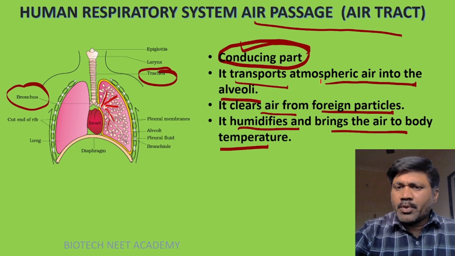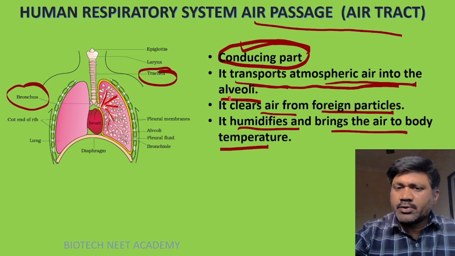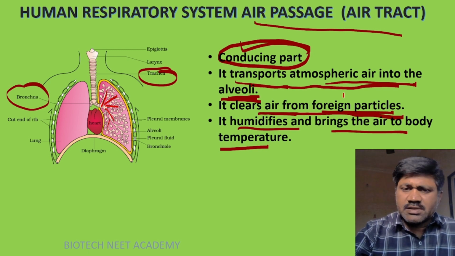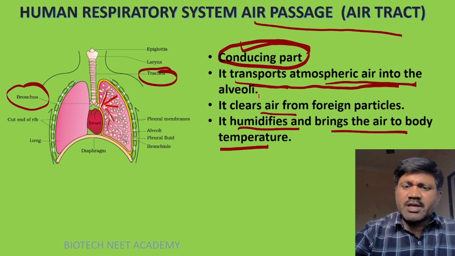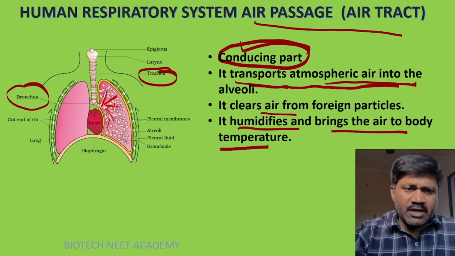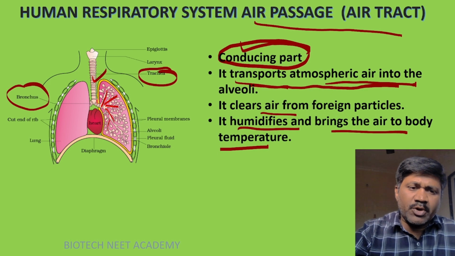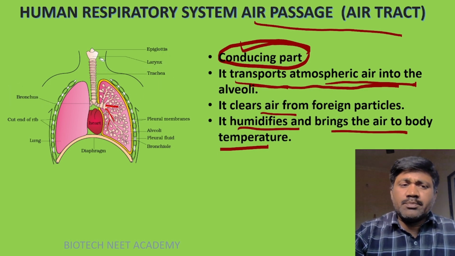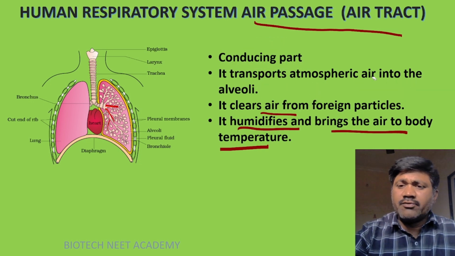What is the function of this conducting part? It transports atmospheric air into where? Alveoli. Up to the alveoli it can carry, and it clears air from foreign particles. If any dust particles are there, it clears the air. These dust particles are arrested in the conducting zone only, means they cannot enter into the alveoli.